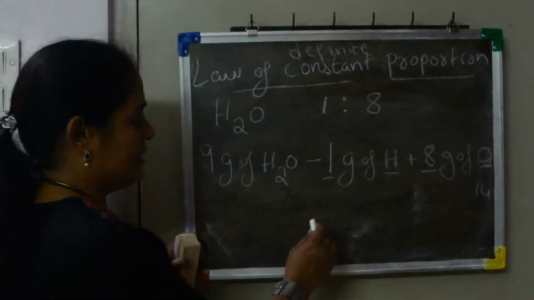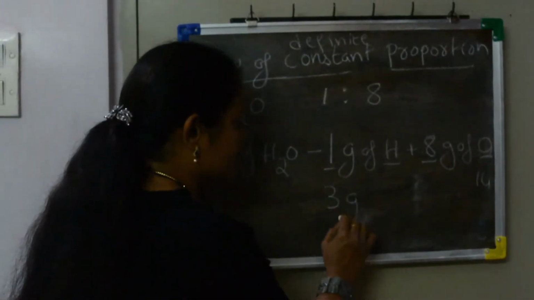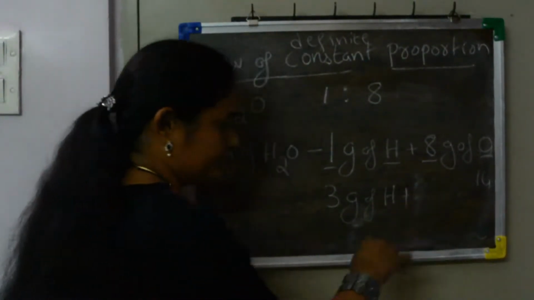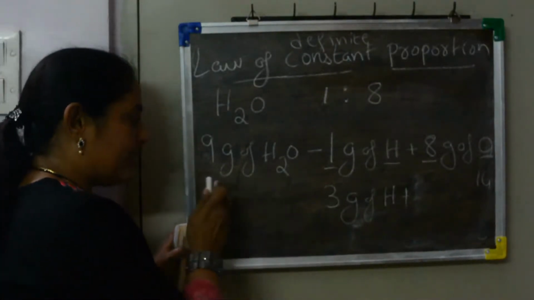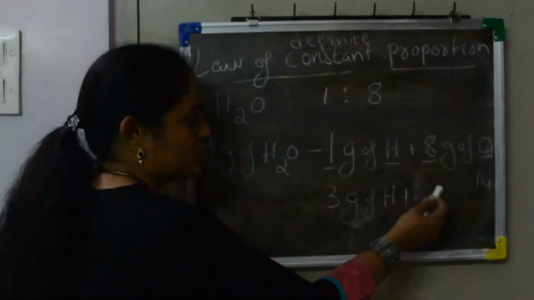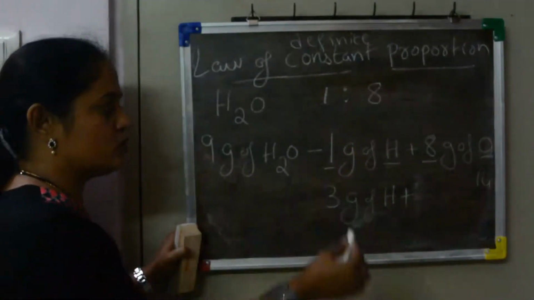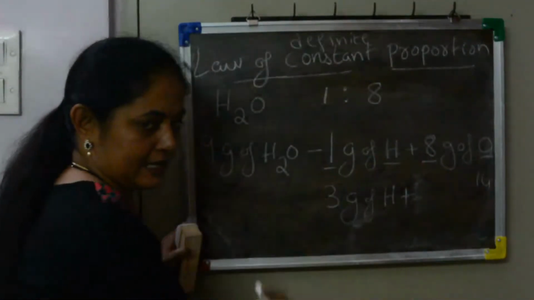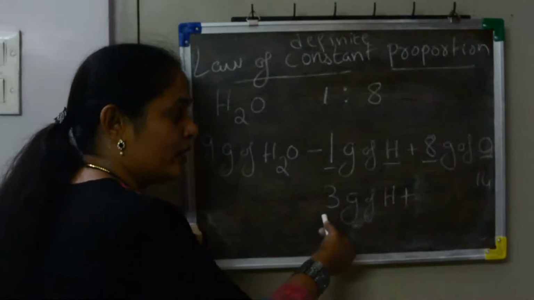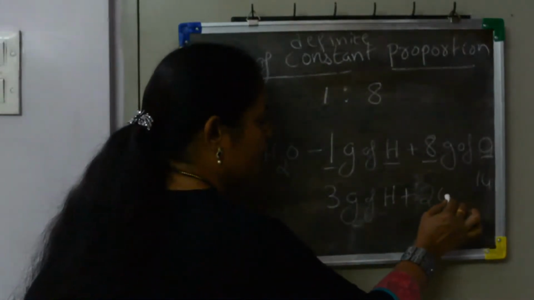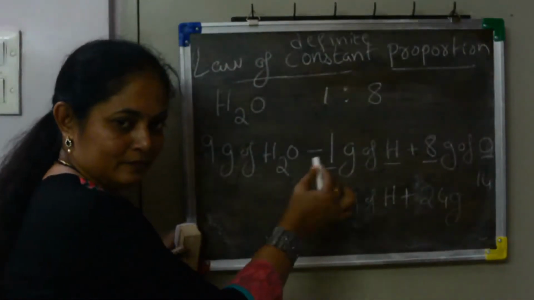If I am using 3 grams of hydrogen, how much water will be produced and how much oxygen is required? Suppose 1 gram requires 8 grams. 3 grams require how much? 24 grams, isn't it? 1 into 8 is 8.